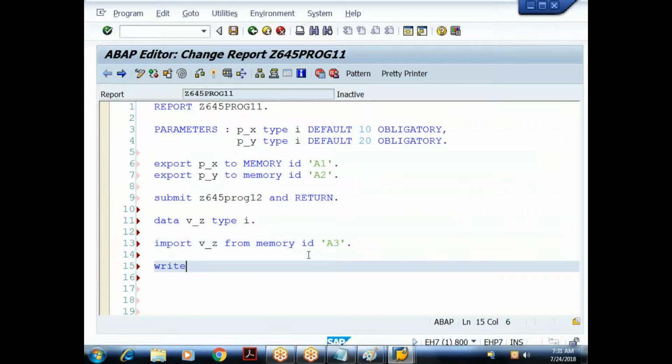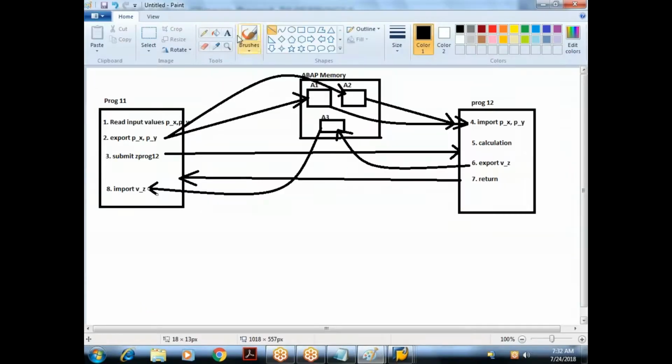How do we display it? By using the write statement. So here let me give a string: sum of two numbers is, and the variable is V_Z. The result is stored in V_Z. So already we know. So this is my 9th step here.